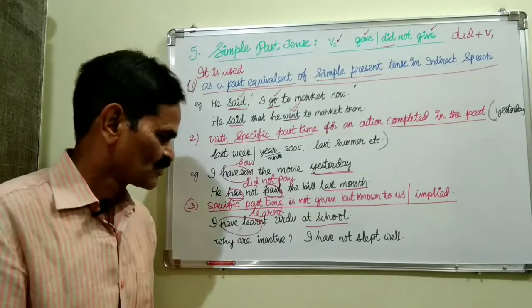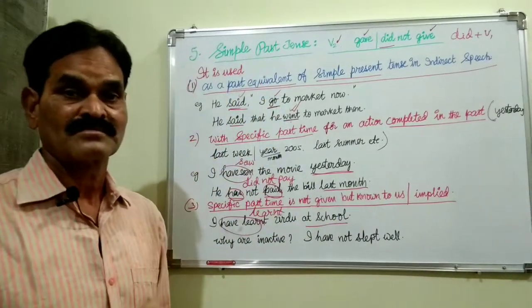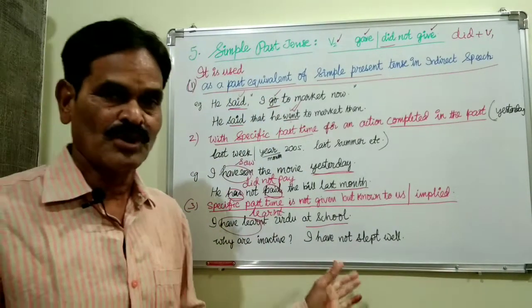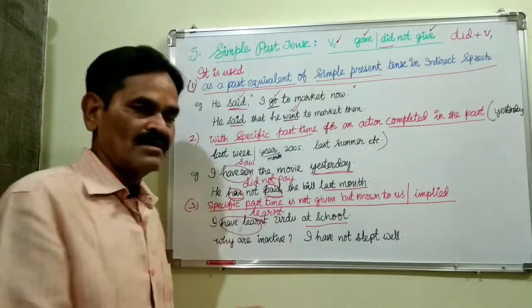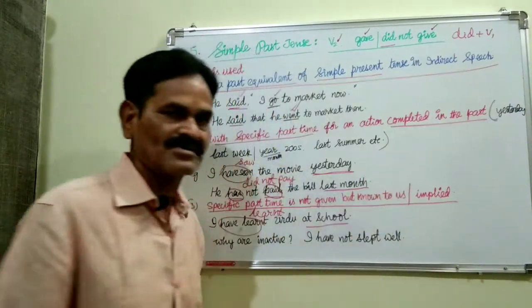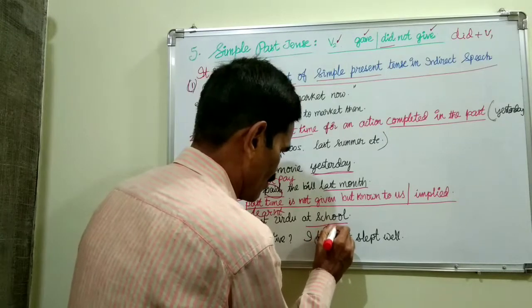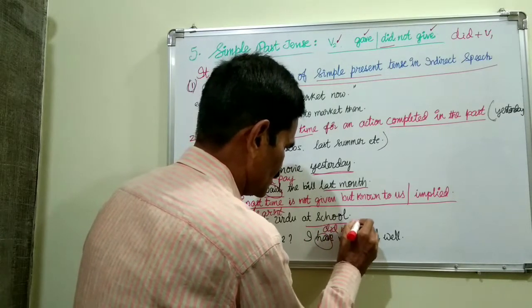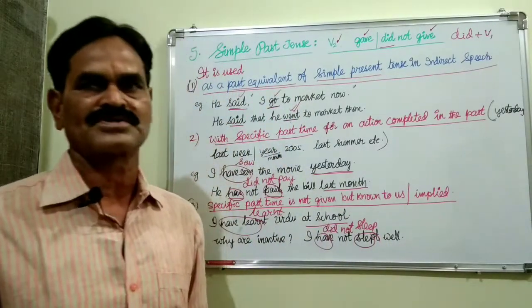Why are you inactive? I have not slept well. When? We don't talk about sleeping of many days ago. Okay, when I have not slept well, only yesterday. Even though yesterday is not given here, it is known to us. That's why here I did not sleep well. So here we must use simple past tense.